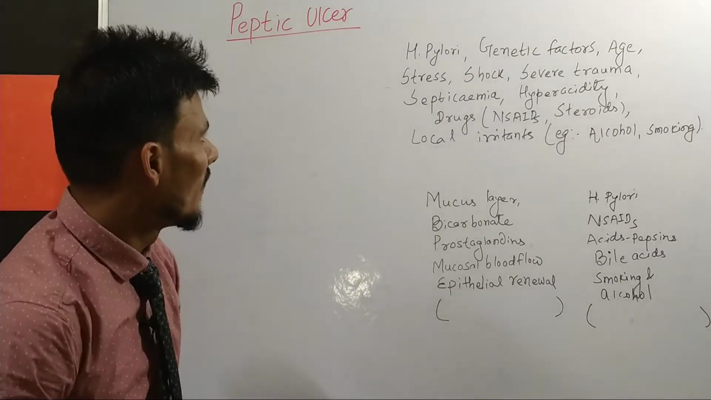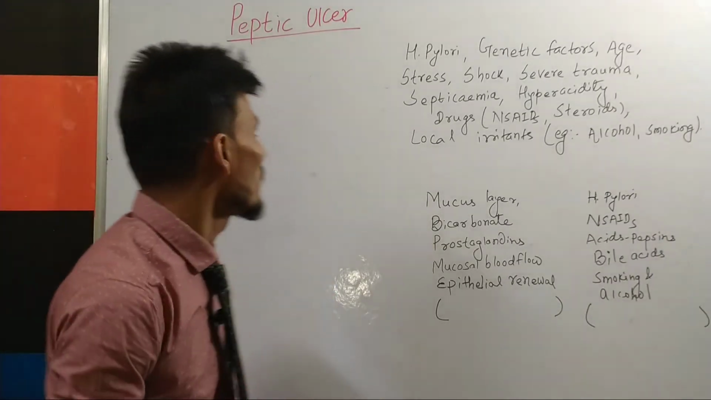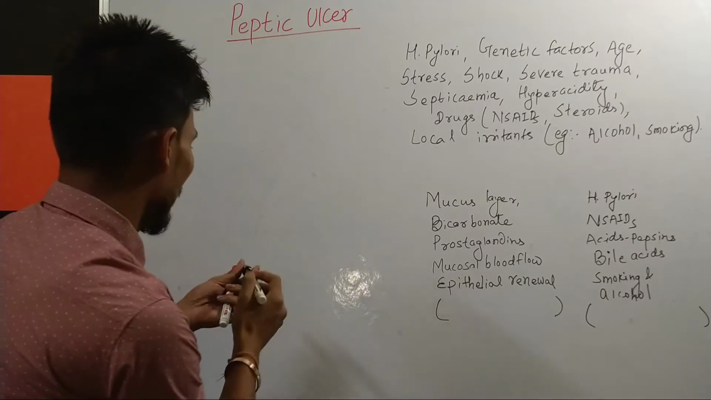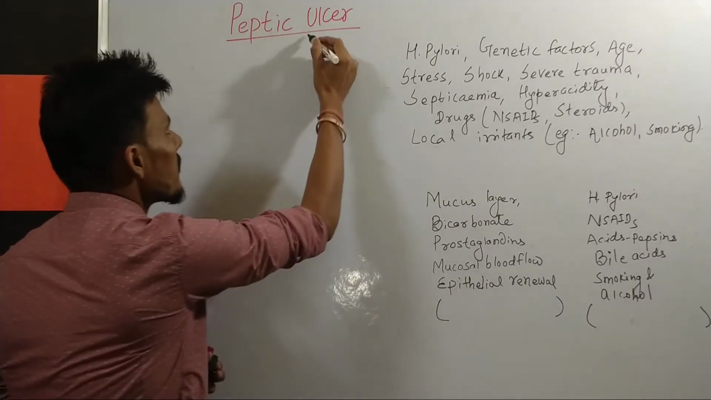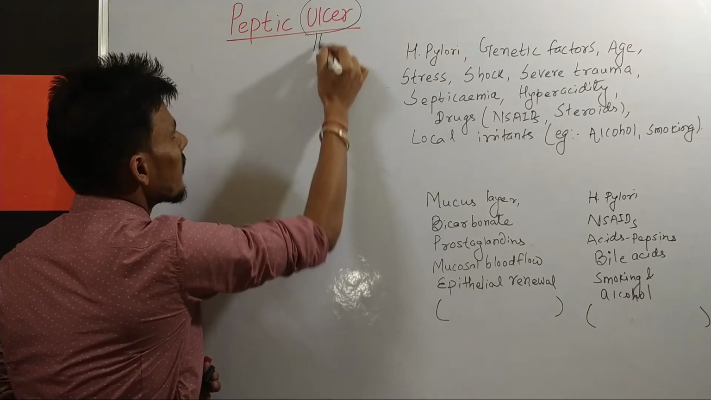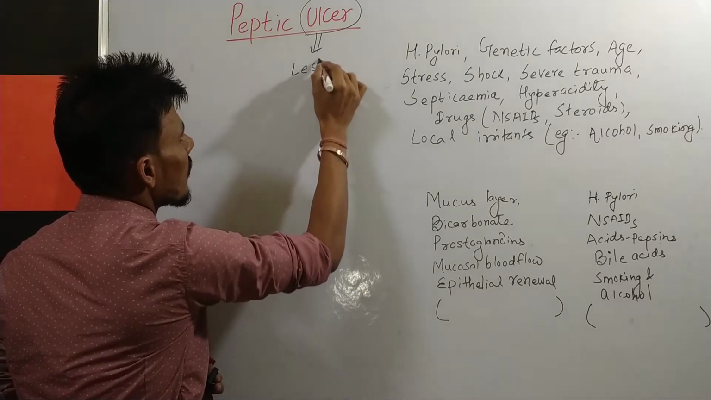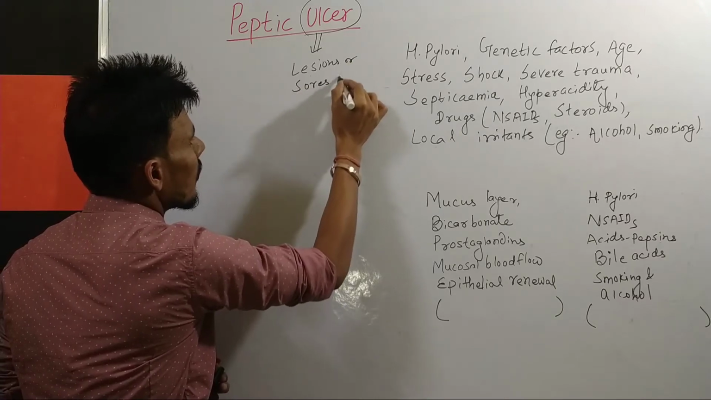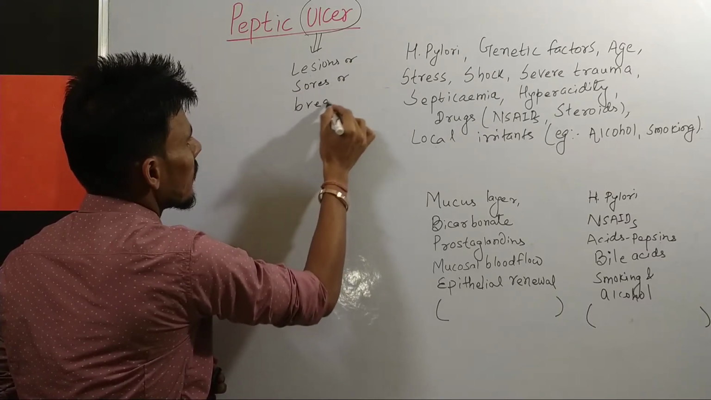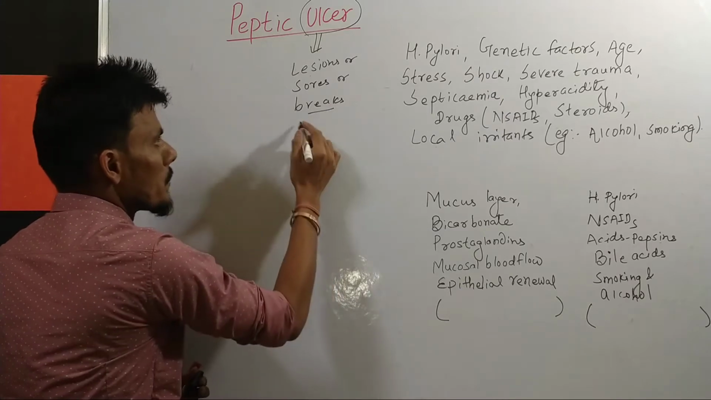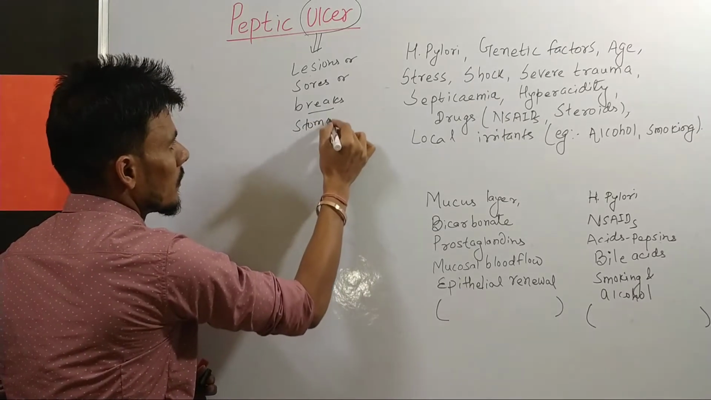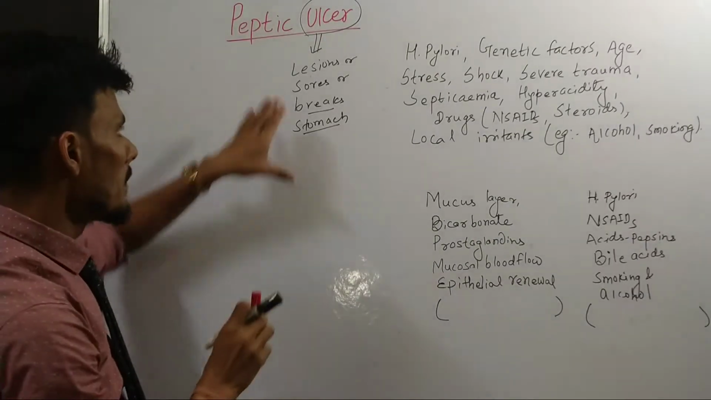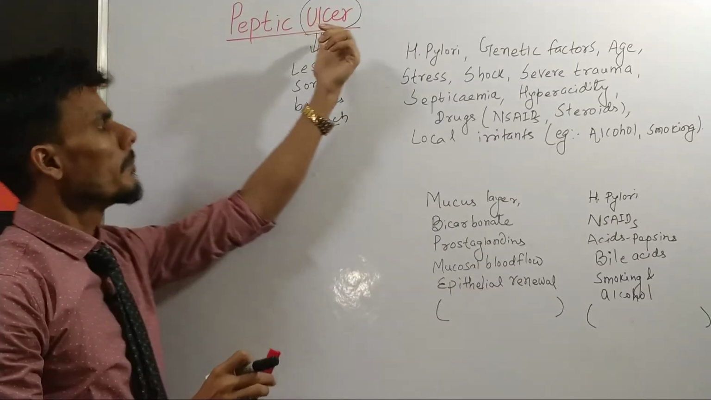In this video I'll be discussing peptic ulcer. See, ulcer means the lesions, or you can say the sores, or breaks. Where? In the stomach. So if there are any lesions, sores or breaks in the membrane of the stomach, it is known as peptic ulcer.